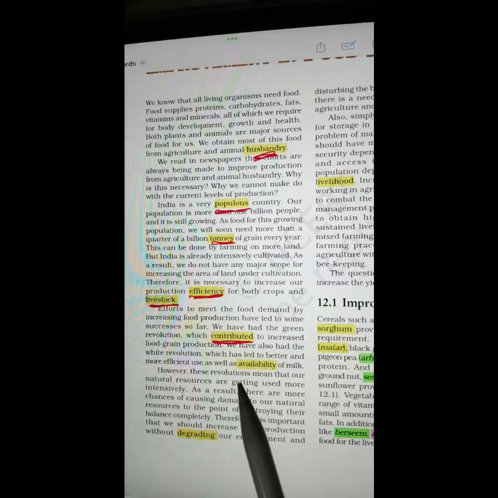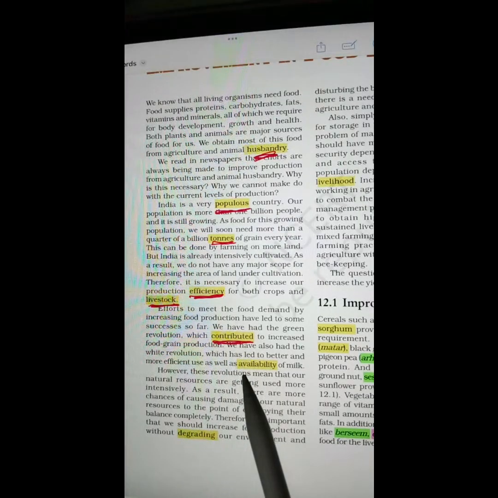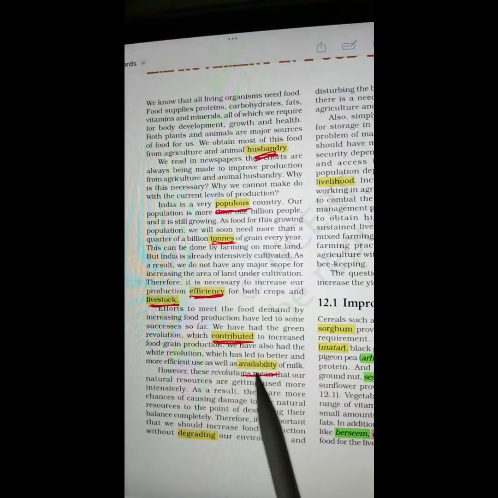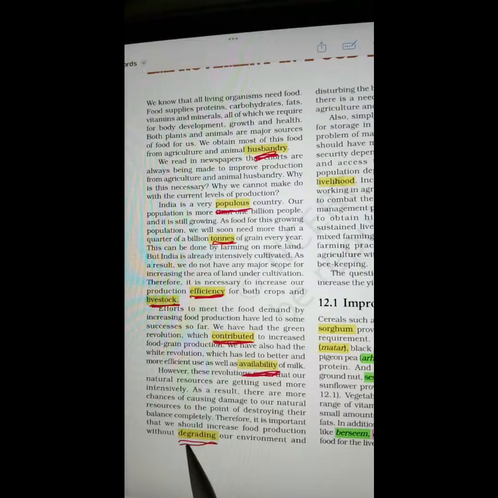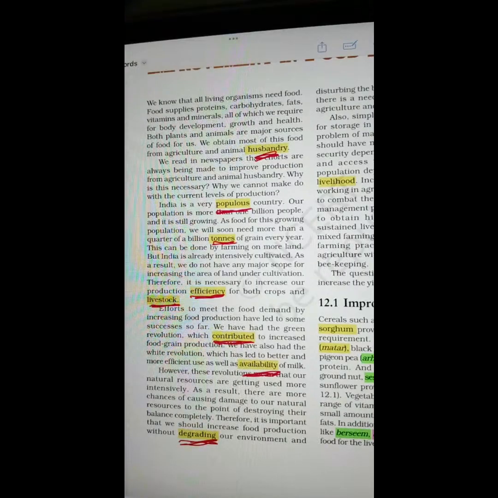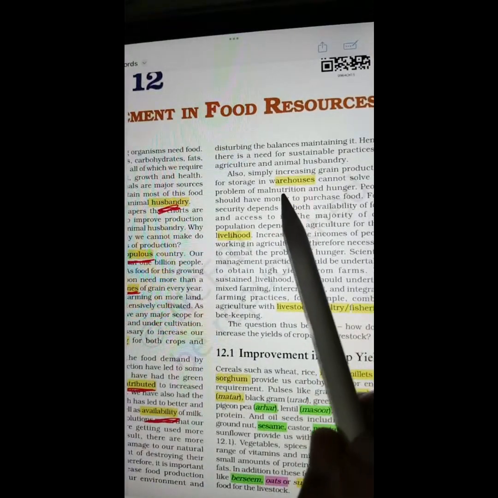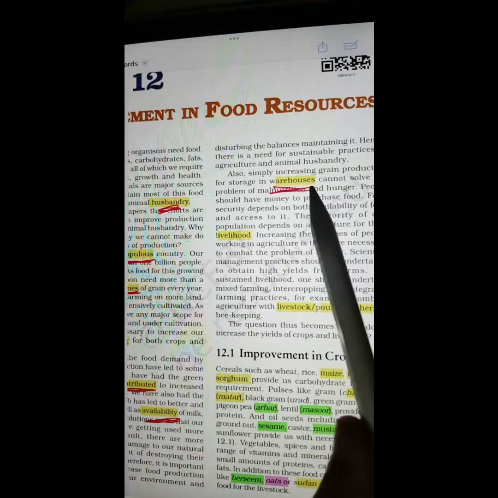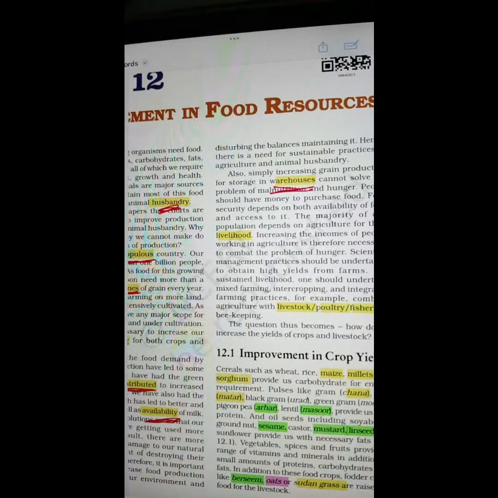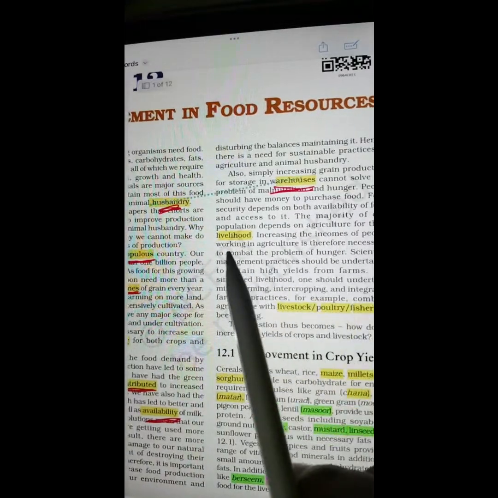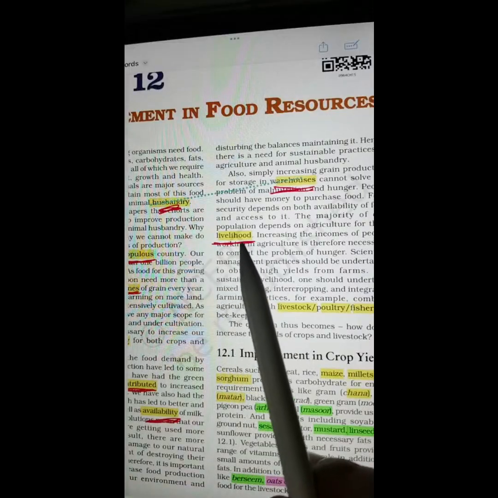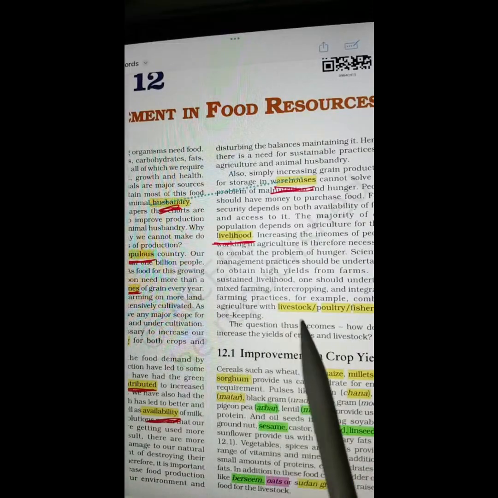Contributed. Availability. Degrading. This side. Warehouses. Livelihood.